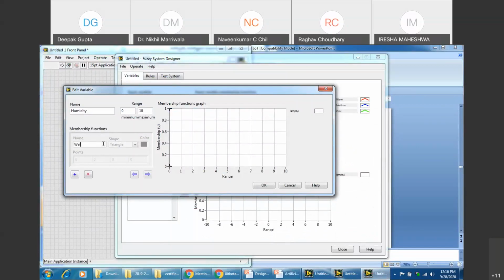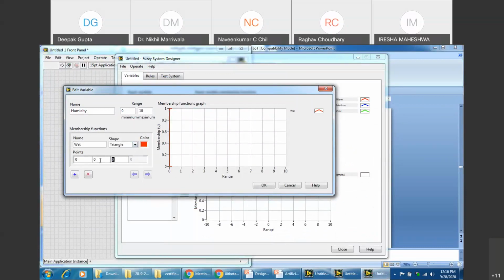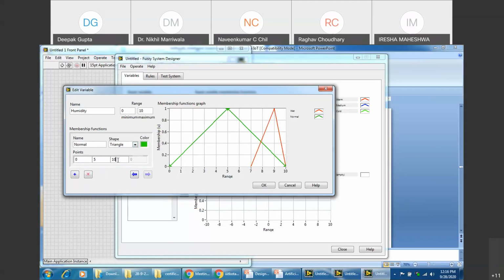Wet means, again, I'm using a triangular function for this. I should always use a bright color so that it is visible. So we have 10, 9, and 7, maybe considered as wet humidity. Then I need to add another one, normal. Again, use a triangular function. I use green color so that it looks distinct.